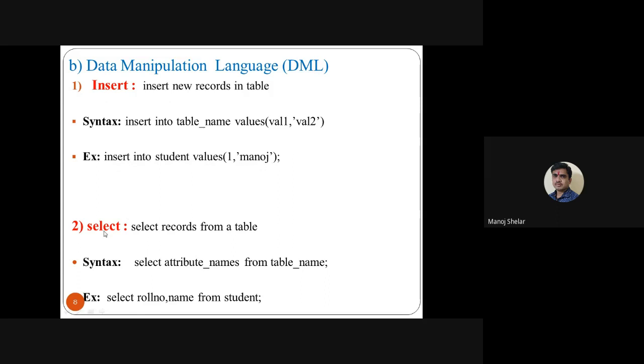Second query is select. Select means display the records of the existing table. So use the select query or select command. So select records from the table. Simple here: select roll number, name from student. So you display only roll number and name of the student. Suppose select star from student, so display all records of the student table. Suppose display only roll number, so select roll number from student. Suppose display only name, so select name from student. It's a select query.